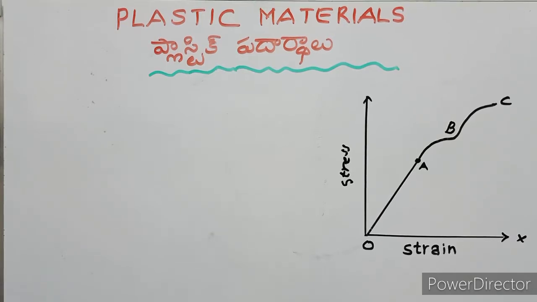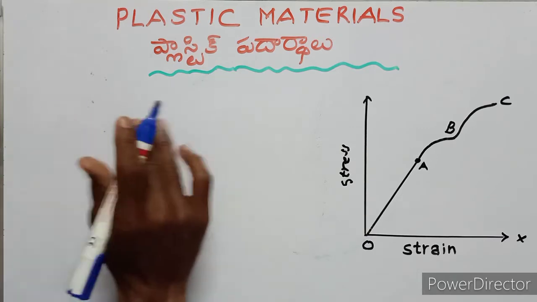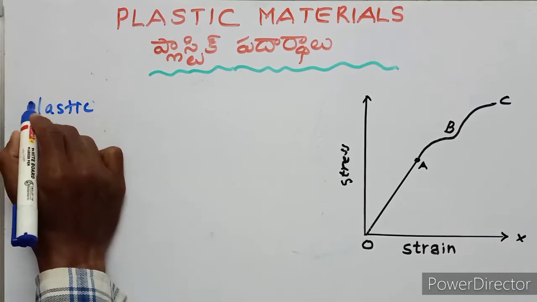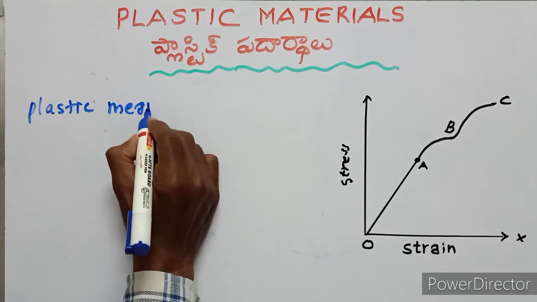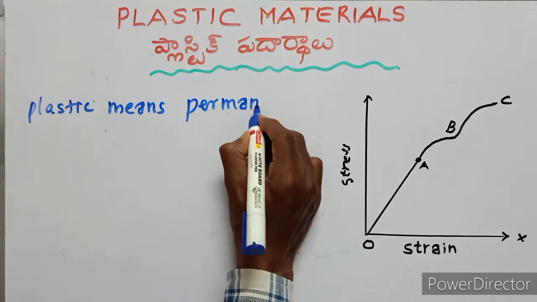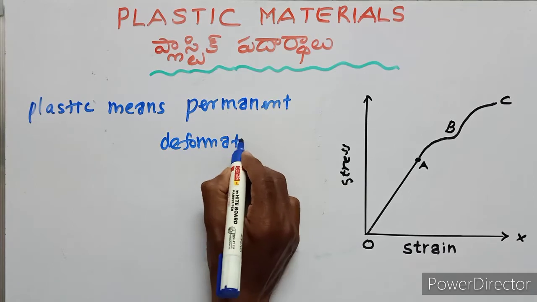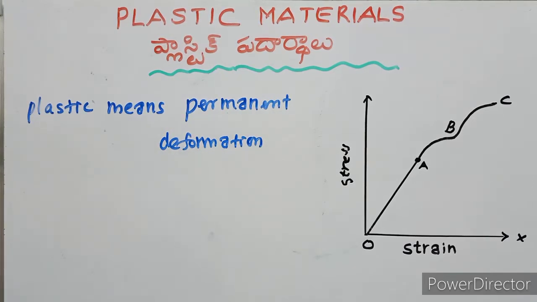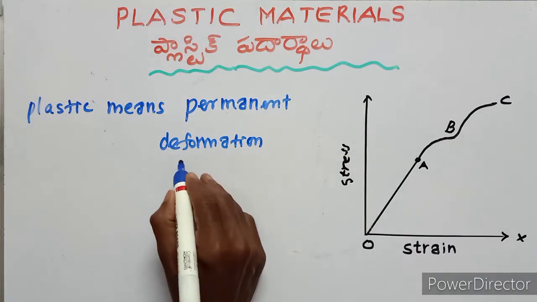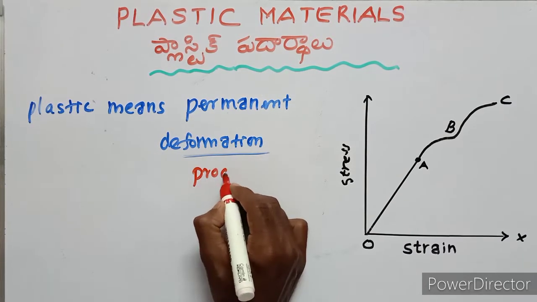Now we are going to discuss plastic materials, plastic padarthalu. What is the plastic? Plastic means permanent deformation of elastic materials. Now, first of all, what is the formation? Formation means produce.